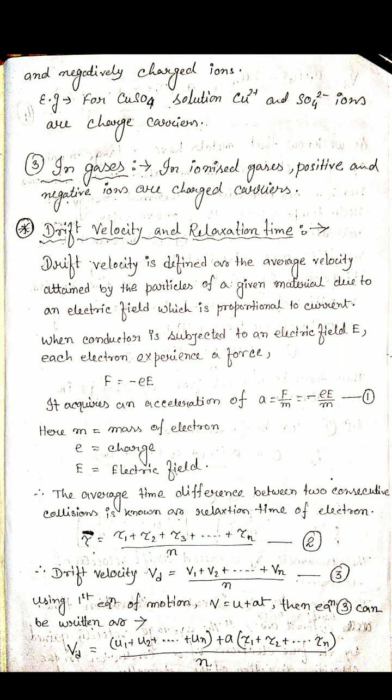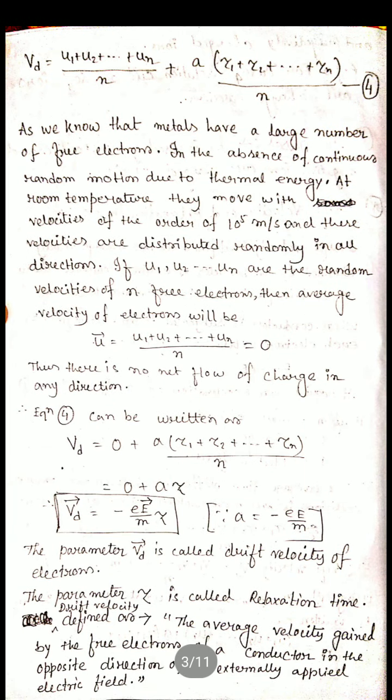Clear? Now here in equation 3, if we apply the first law of equation, V equals U plus AT, we get Vd equals U1 plus U2 up to Un plus A into tau 1 plus tau 2 up to tau n, divided by n. For the first particle, for the second particle, for the third particle, then the average up to n. So we get this fourth equation.